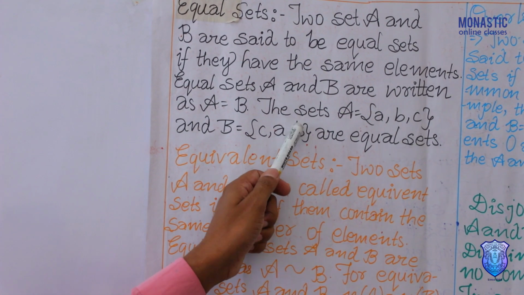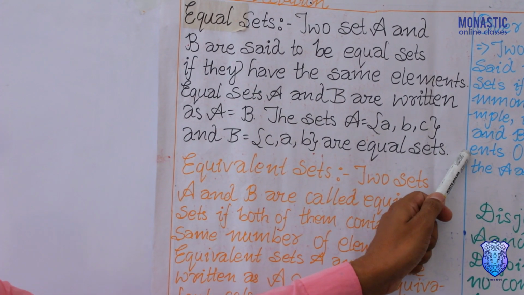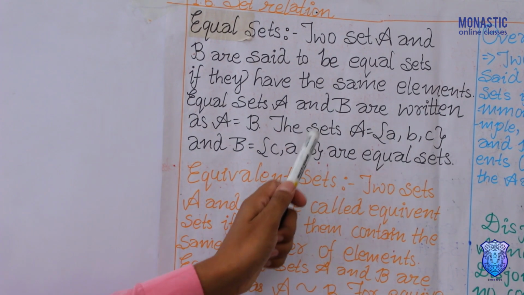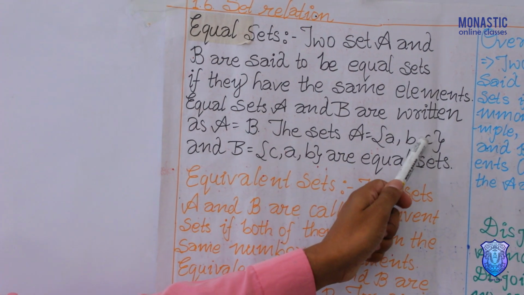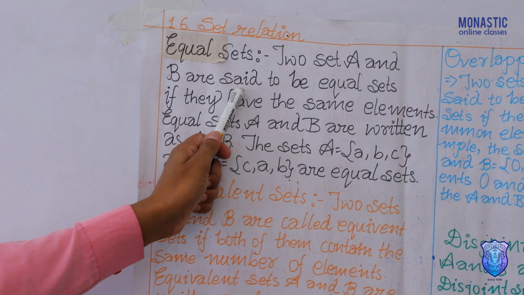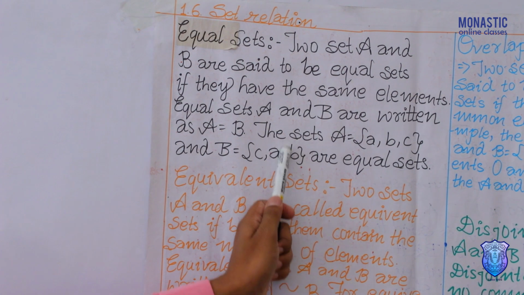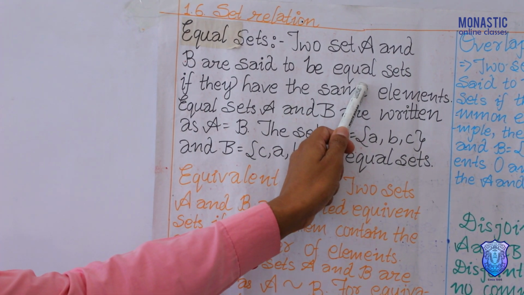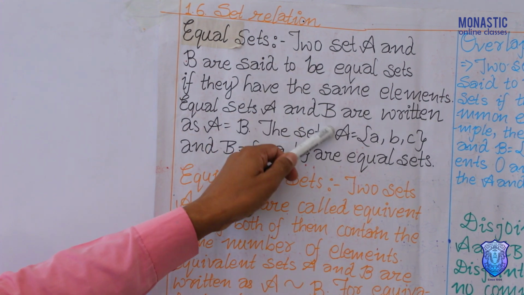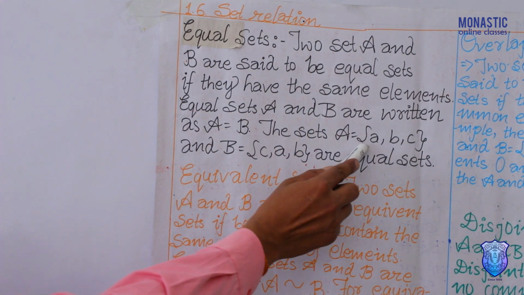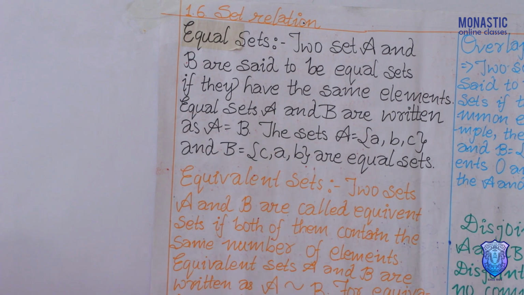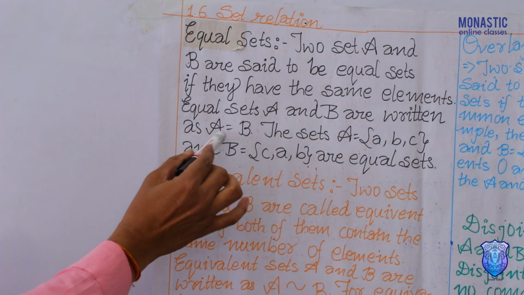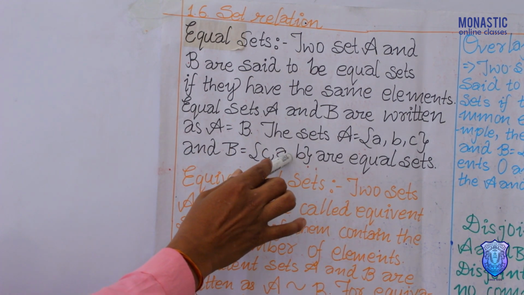Second, we have to see their elements. The elements are also the same. That's why we can define it this way: two sets A and B are said to be equal sets if they have the same elements, which we are finding here. And an equal set is noted by A equals B.